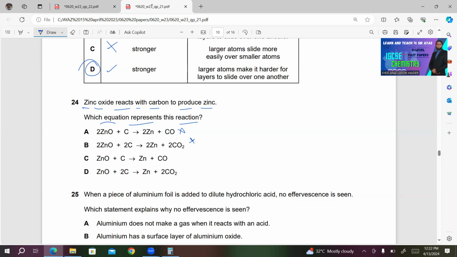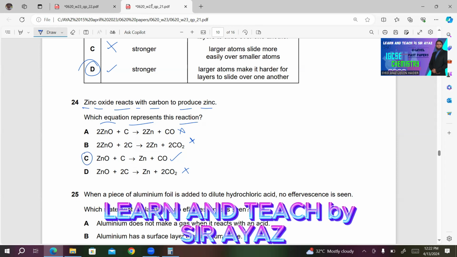C, ZnO plus C gives Zn plus CO. This looks correct to me. For your convenience, I am reading the last equation. ZnO plus 2C gives Zn plus 2CO2. This is also incorrect because this is not balanced. We have 4 atoms of oxygen on the product side and 1 atom of oxygen on the reactant side. So C will be the right answer in this case.